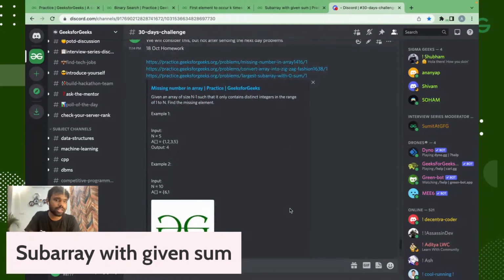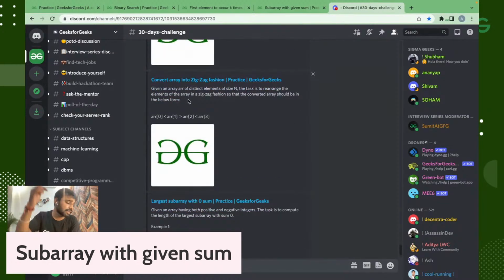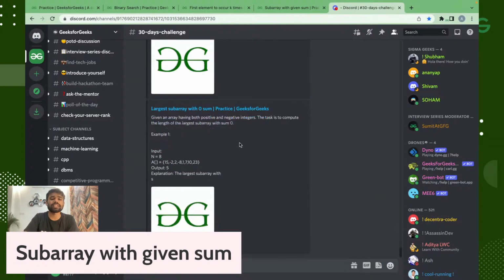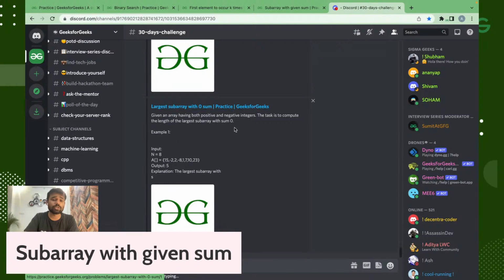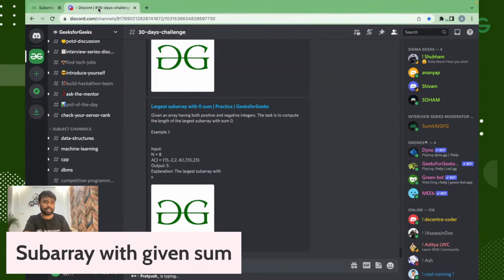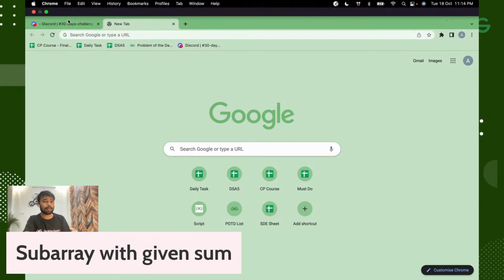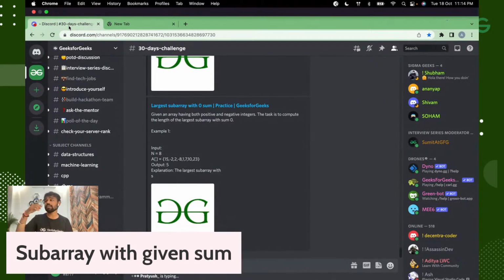So the problems for today's homework: first is missing number in an array. Okay, the second is convert array into zigzag fashion. Third is largest subarray with zero sum. This is similar to what we have done today. We have done subarray with given sum. Here it is largest subarray with zero sum. So it is a problem which is quite similar, and there you will use the prefix sum approach and hashing approach.